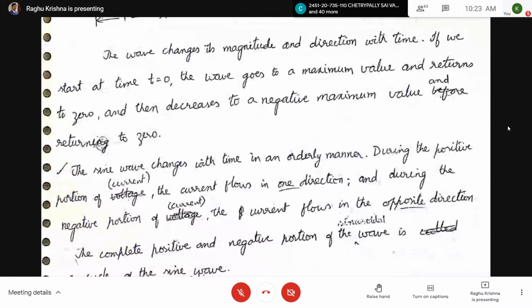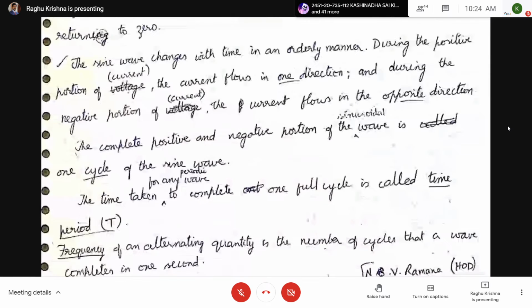Next, the sine wave changes in an alternating manner. This is very important: during the positive portion, the current flows in one direction, and during the negative portion, the current flows in the negative direction.